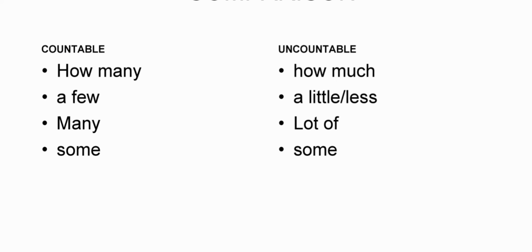If you really don't know the exact amount, how could you answer? There is some tea left in the cup. We can use some.